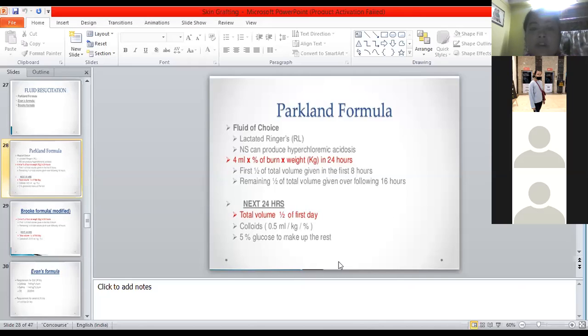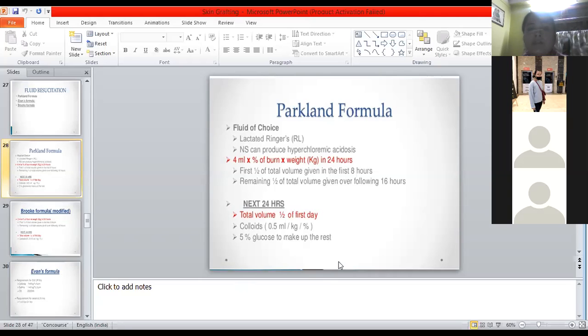Next 24 hours, what will we do? The total volume, half of the first day, again you have to calculate that. In the next 24 hours, the total volume you calculate, again half you have to give on the first day. It is not about 12 hours or 8 hours, it is just 24 hours. Means in the next 24 hours, half the volume you have to give on the first day.